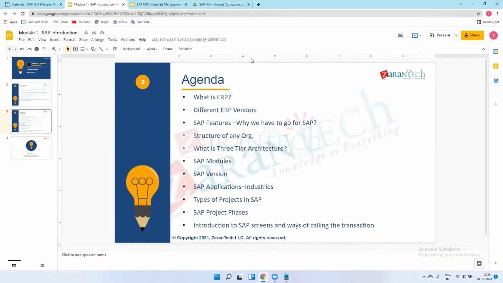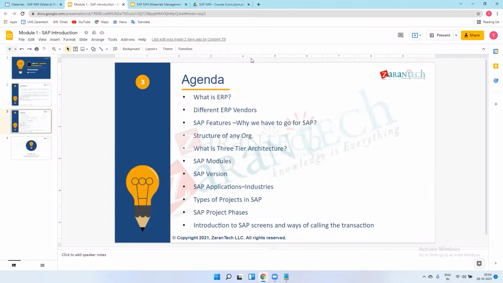This is one type of upgradation we can say, but this comes under brownfield implementation. Means they have some platform, SAP platform, and they want their modules to be increased. That's it.